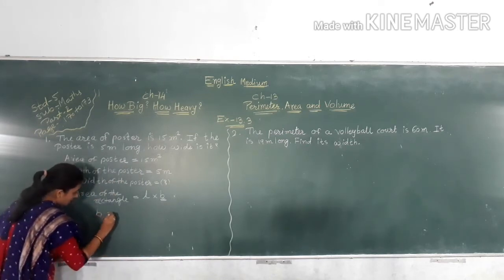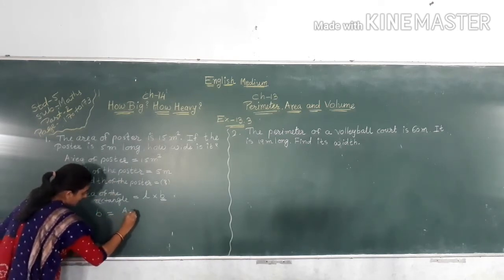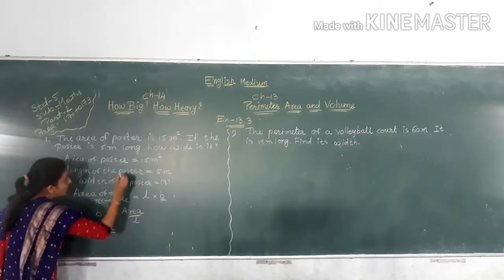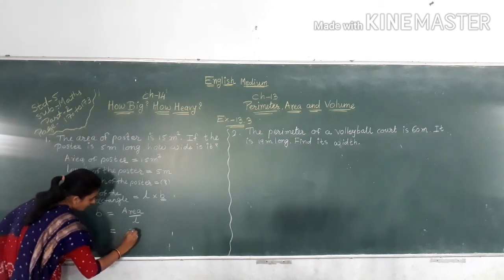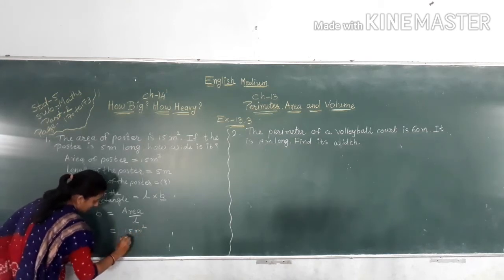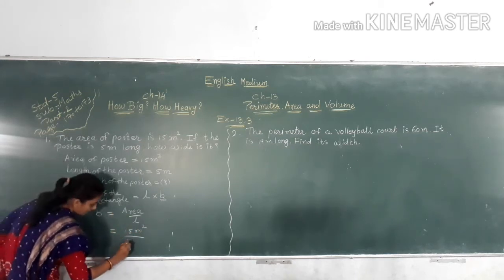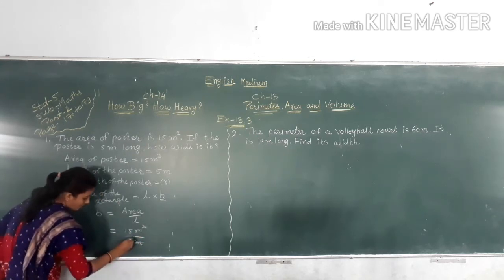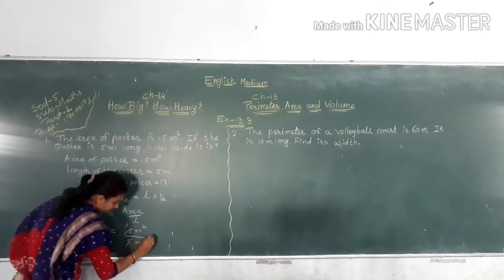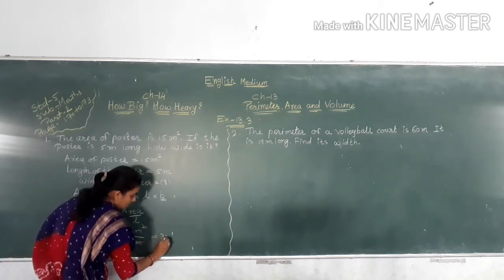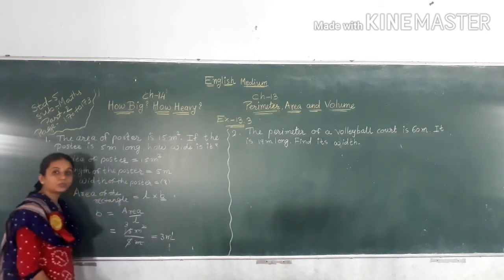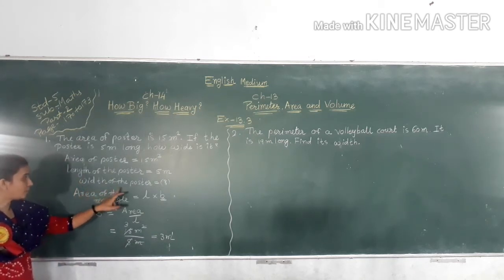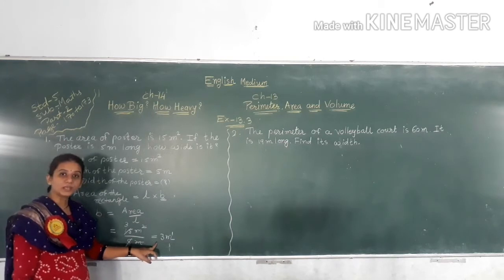So B is equal to area divided by L. Now area here is equal to 15 meter square and length is equal to 5 meter. Meter cut out. 5 3s are 15. So width of the poster is equal to 3 meter.